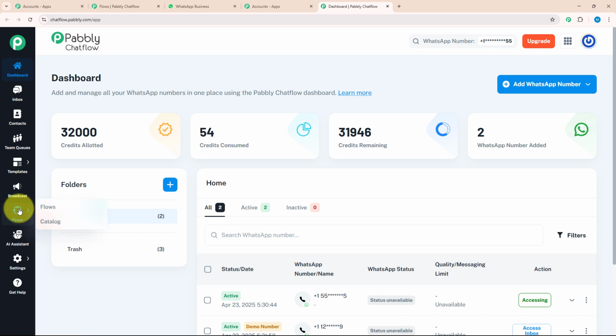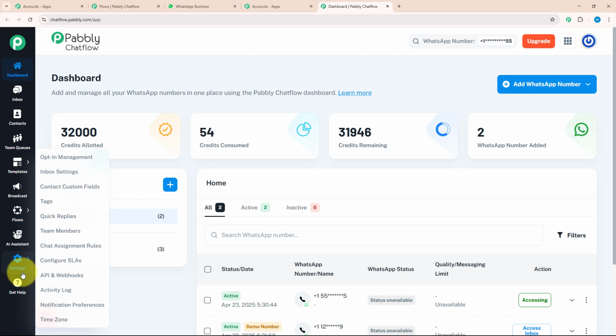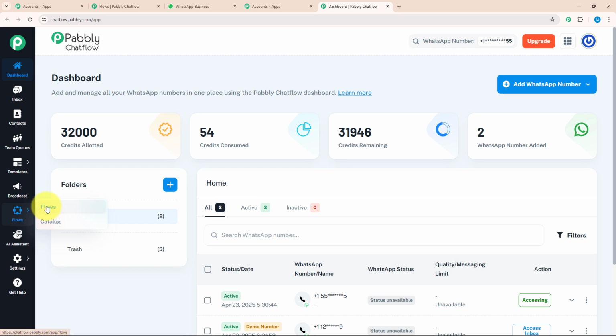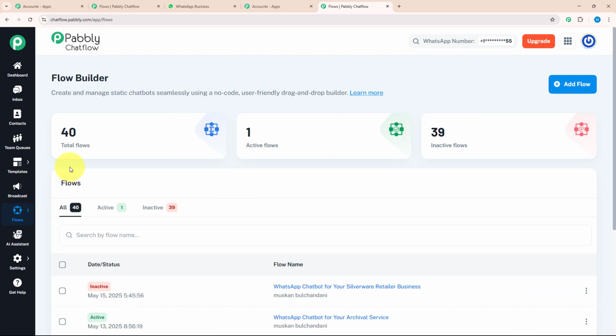After that, we have Flow, which is a powerful tool to create a chatbot. Below Flow, there is AI assistant, settings and get help. If you want to know each feature individually, we have made a separate video for that. Now, as we got to know about each feature, let's get started building this flow. For that, we need to click on the Flow button and you will land on the Flow Builder page. Over here, on the top right corner, you need to click on the Add Flow button to create a new flow.